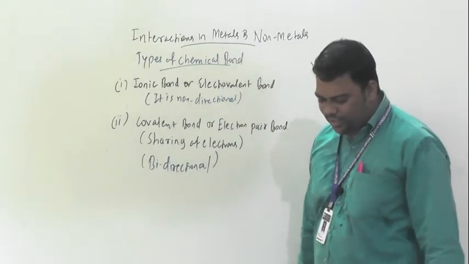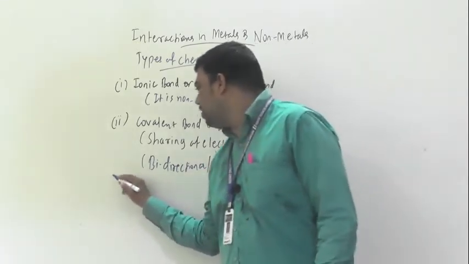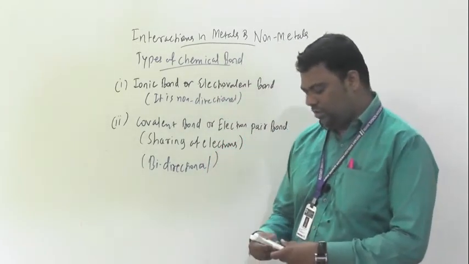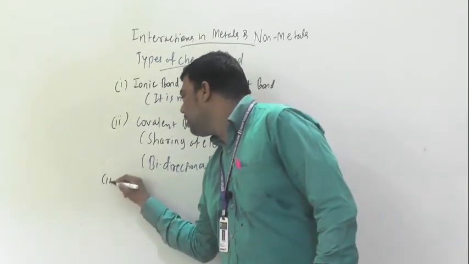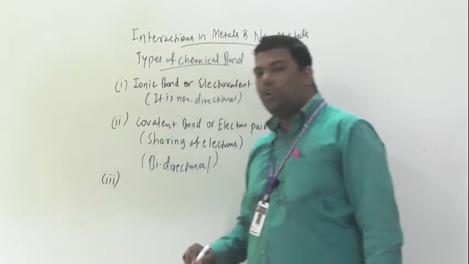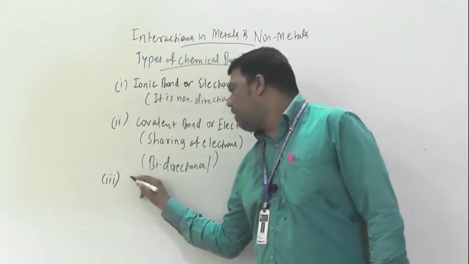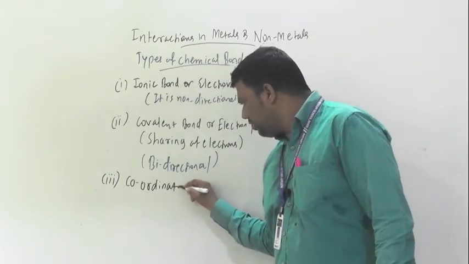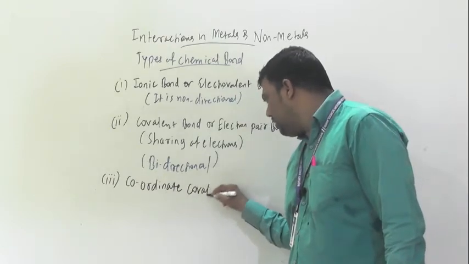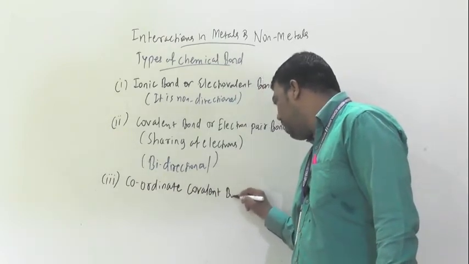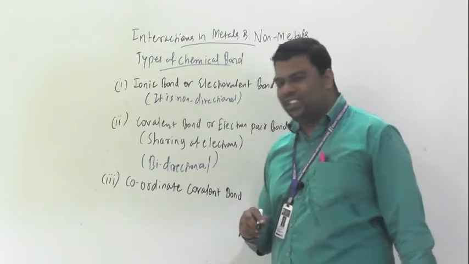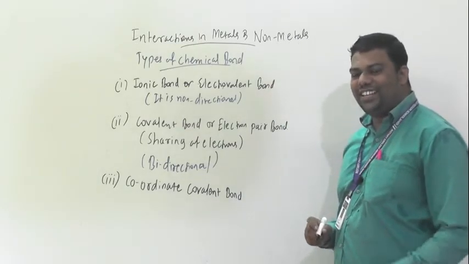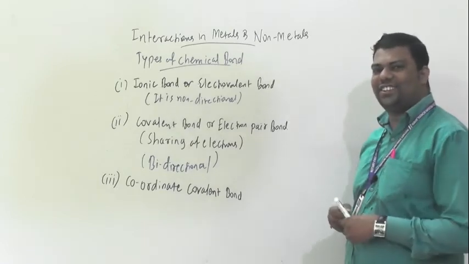Now the third, one of the important bonds, is the coordinate covalent bond. That also we will discuss.